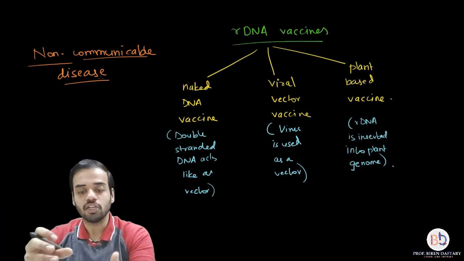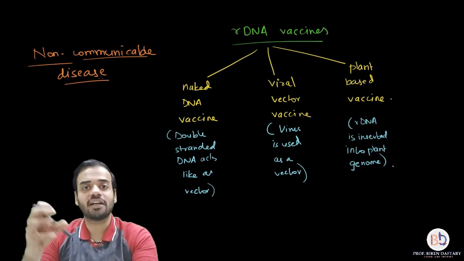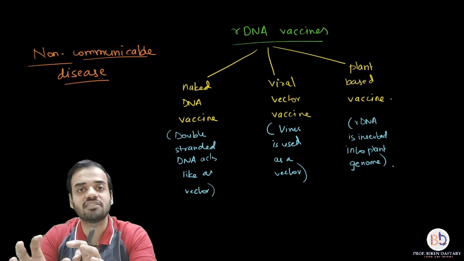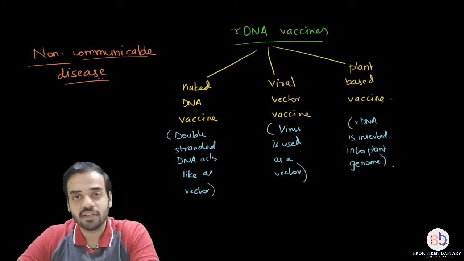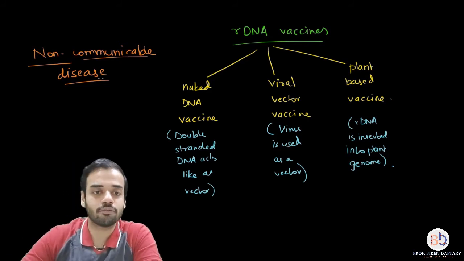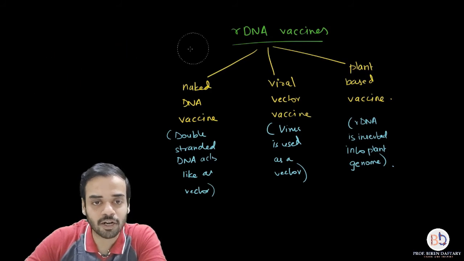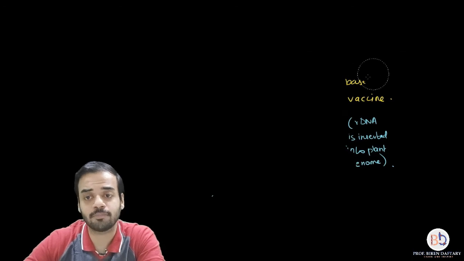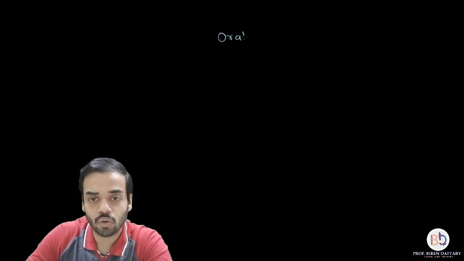Is this clear? So that is about how vaccines are produced using recombinant DNA technology, and we have also studied in general about what vaccines are. Now under vaccines, we have to study another part which is called oral vaccines. This healthcare application part is a very, very big part. It is mostly theoretical. So the next is going to be oral vaccines.